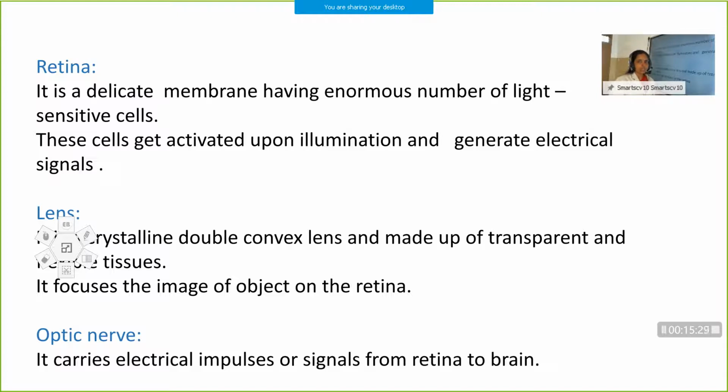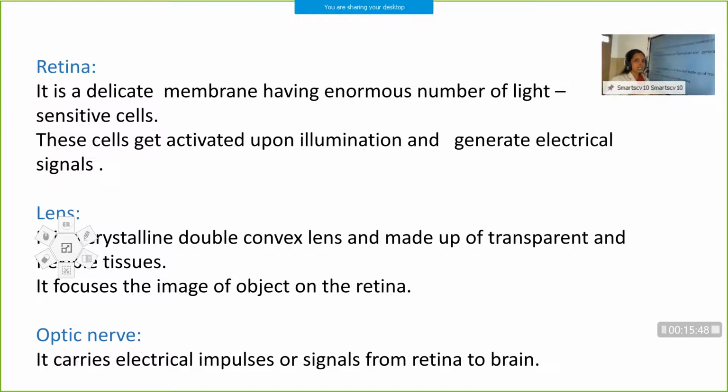It is not made up of wood, or it is not a board. It is made up of light sensitive cells. So when the image falls on retina, it will convert the light into electrical signals. That's the function of retina.